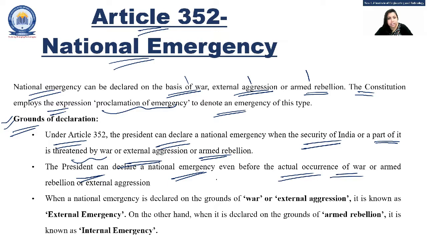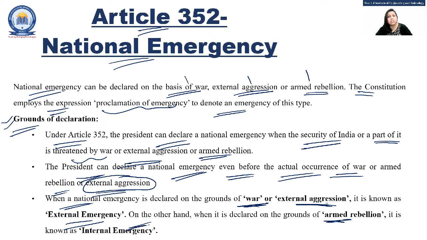Here it is stated that the President can declare a national emergency even before the actual occurrence of war, armed rebellion or external aggression. Means even before reaching the situation itself, this can be done. When a national emergency is declared on the grounds of war or external aggression, it is known as external emergency. On the other hand, when it is armed rebellion from inside the country, it is known as internal emergency. That is how external and internal emergencies are classified.